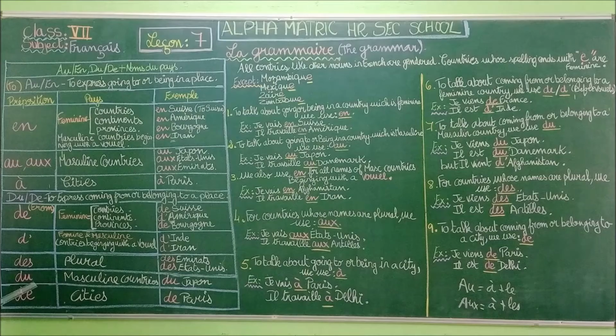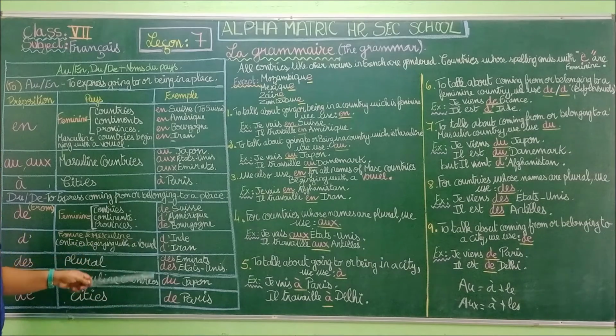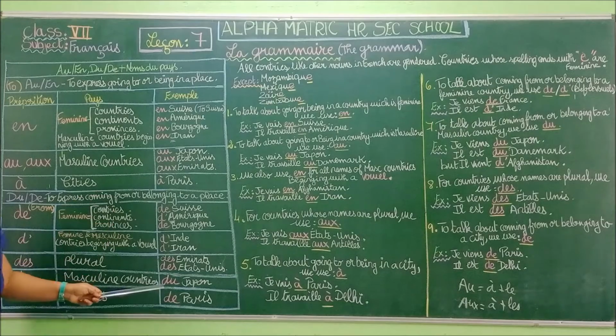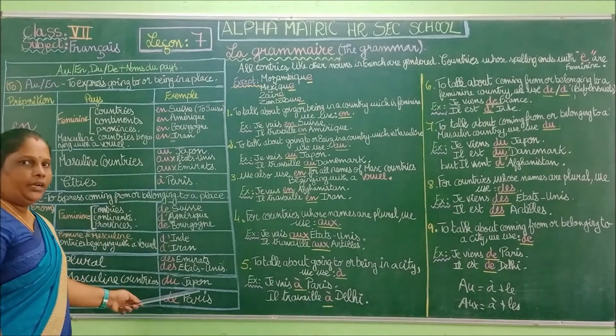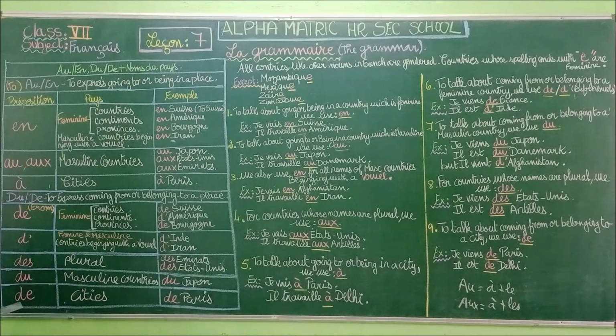Next one, DU, masculine countries, du Japon. See, some of them are repeated also. So du Japon, from Japan. So this is to Japan, this is from Japan, because Japan is a masculine country name. Next one, DE.